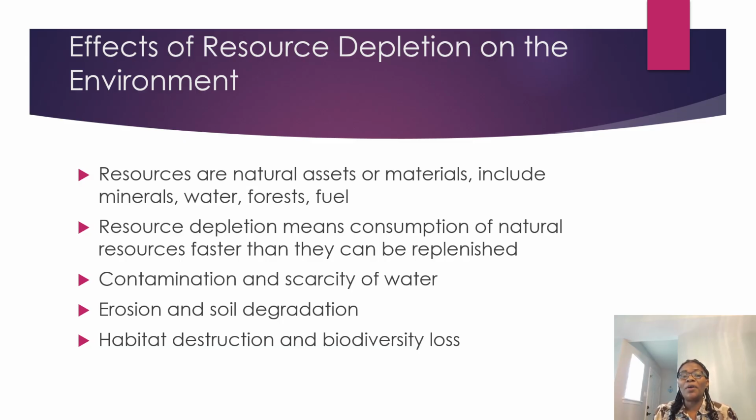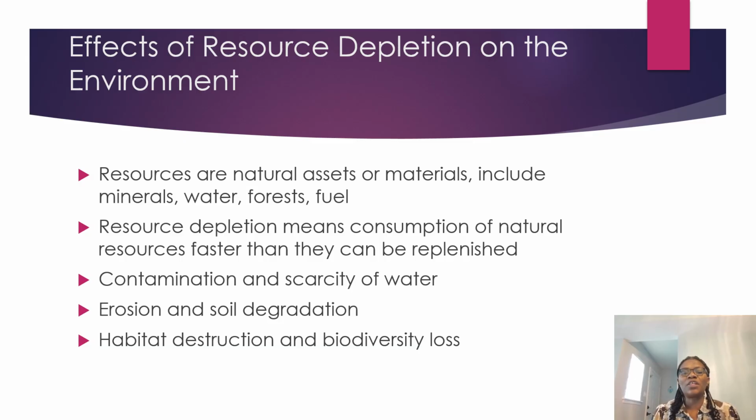We could have another thing, which is contamination. When we have water pollution, for example, we have contamination of water, then we have scarcity of water. For example, we cannot increase the number of rivers that we have. We cannot increase the number of oceans or the seas that we have in the entire world. So if we begin to pollute the different bodies of water, we cannot increase them.